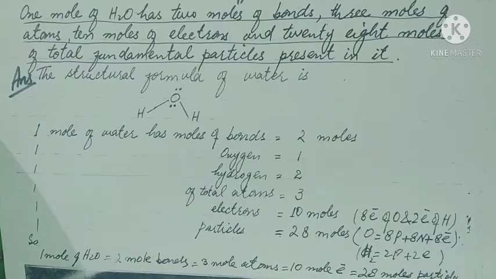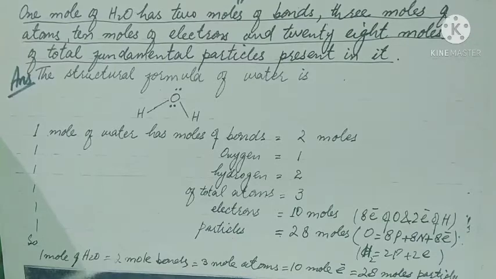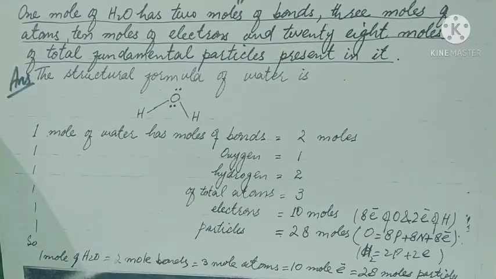Question number 25, fifth part of question number 25. 1 mole of H2O has 2 moles of bonds, 3 moles of atoms, 10 moles of electrons, and 28 moles of total fundamental particles present in it. Explain it. Answer is that the structural formula of water is H-O-H.